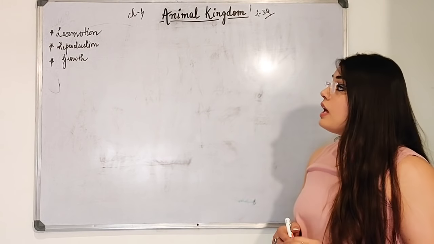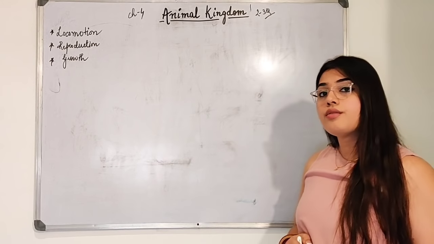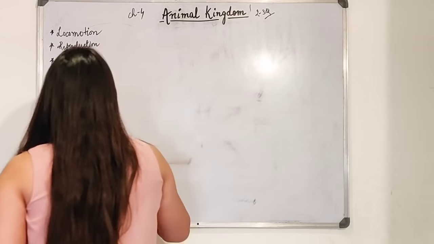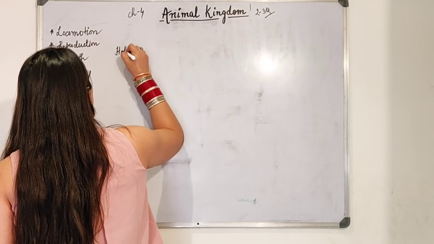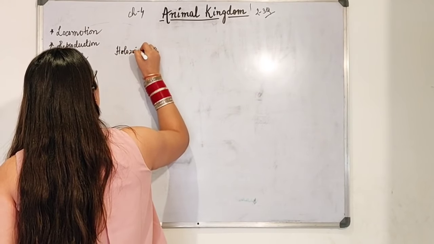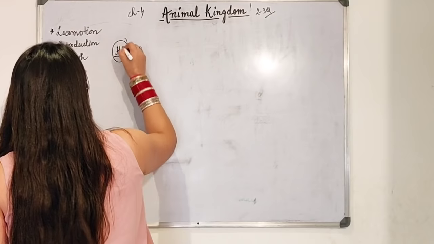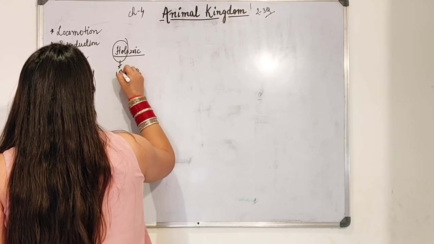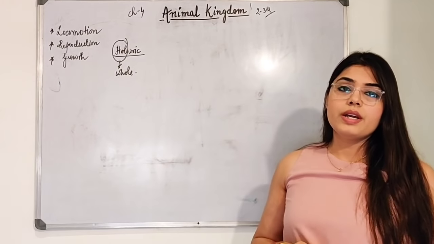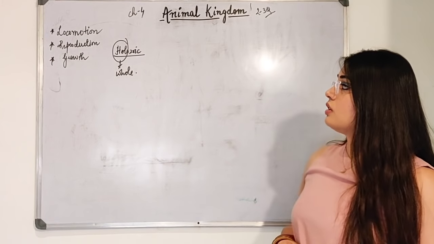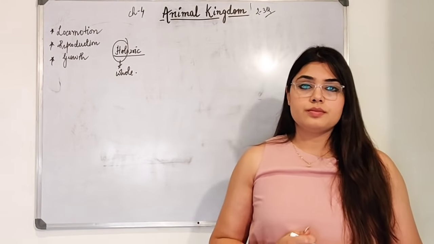And also they take in food. How do they take in food? The mode is holozoic mode of nutrition. Holozoic means whole. Now, who undergoes this holozoic mode of nutrition?